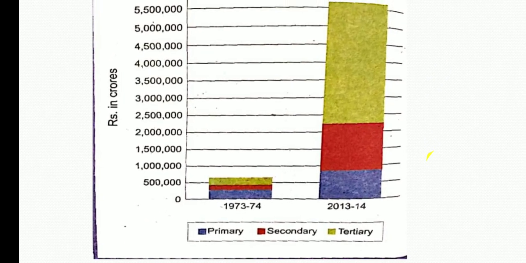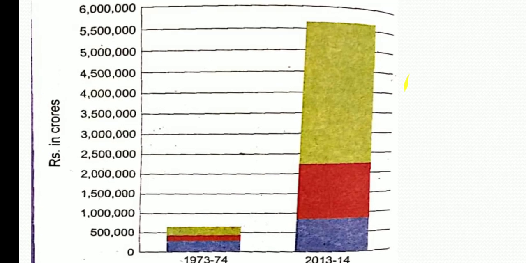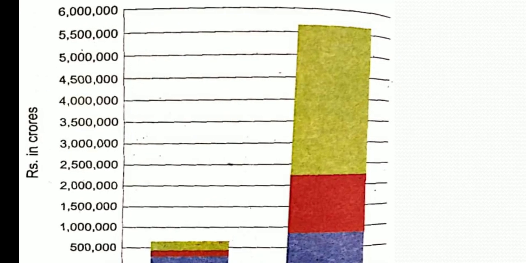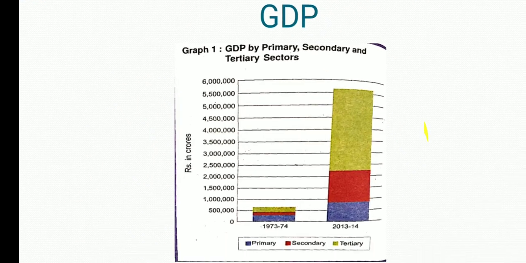But just see how surprisingly this data is changed in 2013-14. See, now the whole area is shown in the tertiary sector. Can you see this? How the difference is shown?